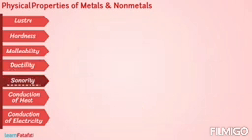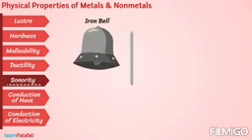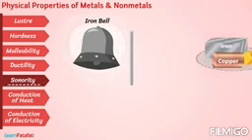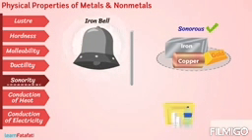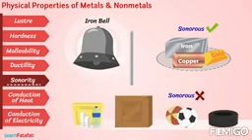Sonority. The property of producing a ringing sound when a substance is struck by a hard substance is called sonority. Metals are sonorous, but nonmetals are not.